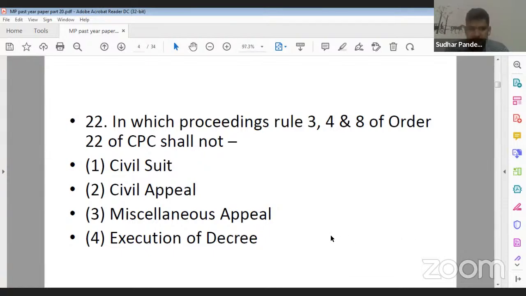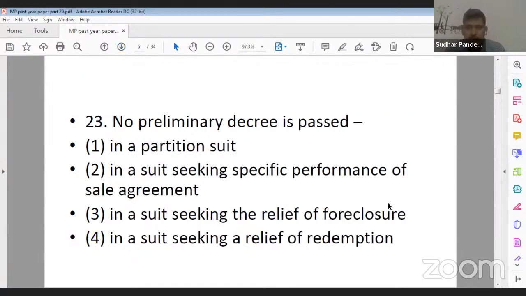Its correct answer will be option 4, that is, execution of decree. Yes, Vinny ji, you are correct. Ankita ji, it will not be 2, it will be 4.